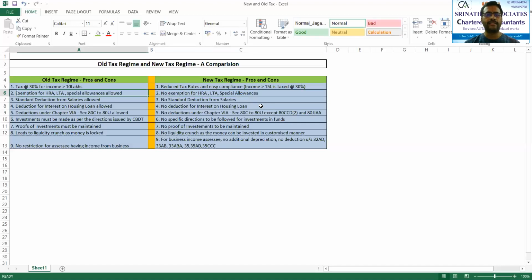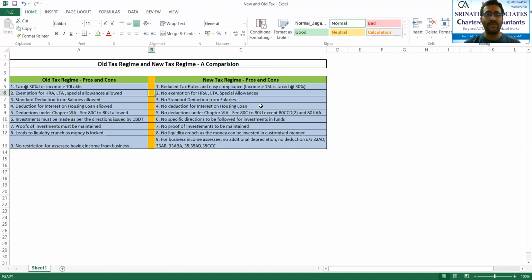Then coming to the second one, very, very important. Many salaried employees claim two main allowances as an exemption. One is house rent allowance. Second, leave travel allowance. These are the two things which the majority of salaried employees claim as an exemption. In the old tax structure, yes, they were allowed as an exemption.